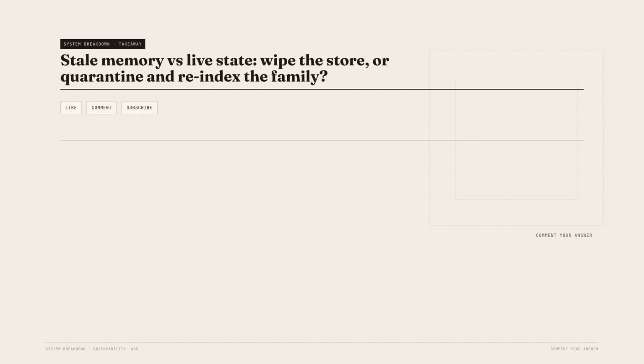Before you close this tab, one question. When your agent retrieves a memory that contradicts live state, which do you ship first? Wipe the whole vector store, or quarantine the fragment and reindex only that family?